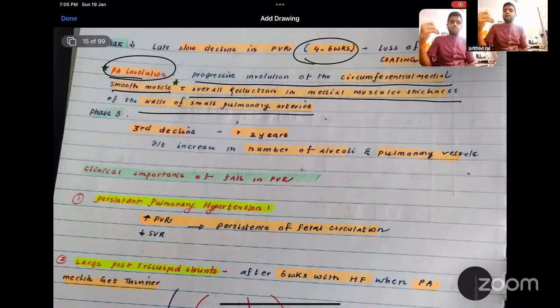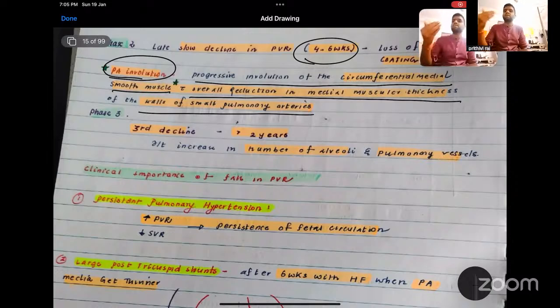That's why a few left to right shunt lesions will appear only after 4 to 6 weeks. So this is the reason why questions have been framed: why is VSD appearing only after 6 weeks, not at birth? The reason is that the maximum reduction of the pulmonary vascular resistance only occurs at the 6th week because of the process called PA involution.